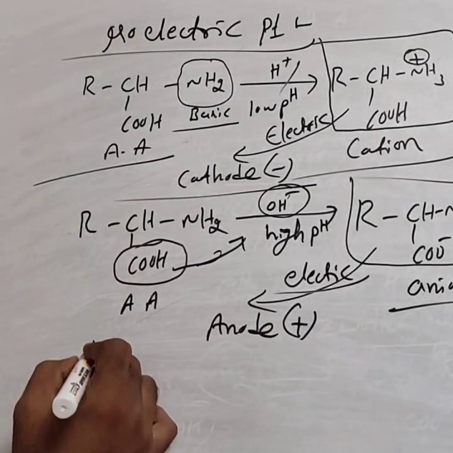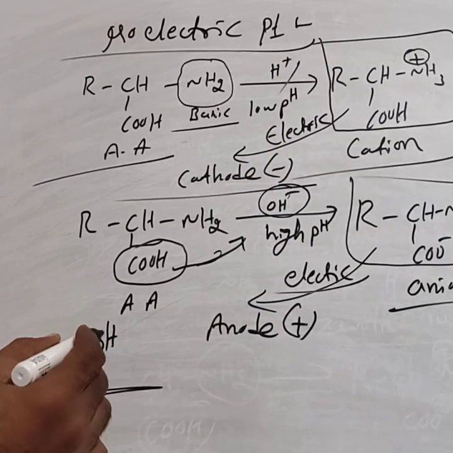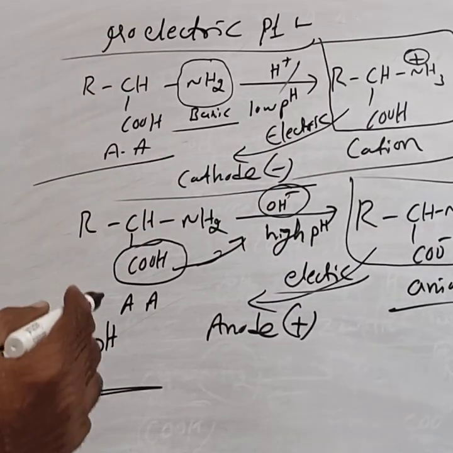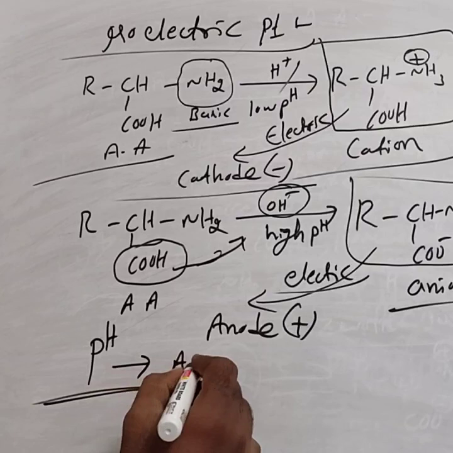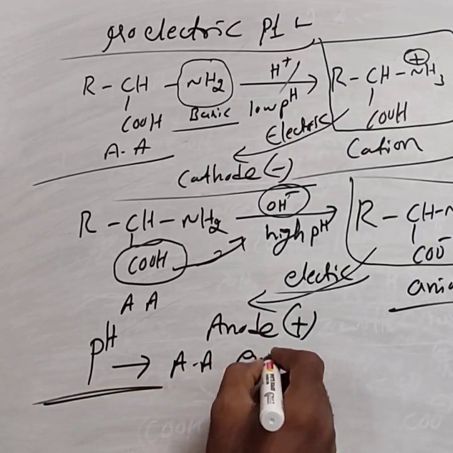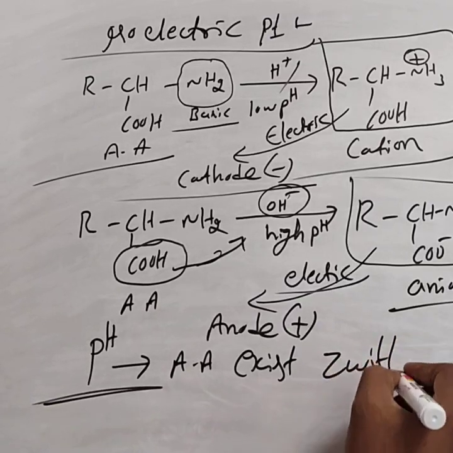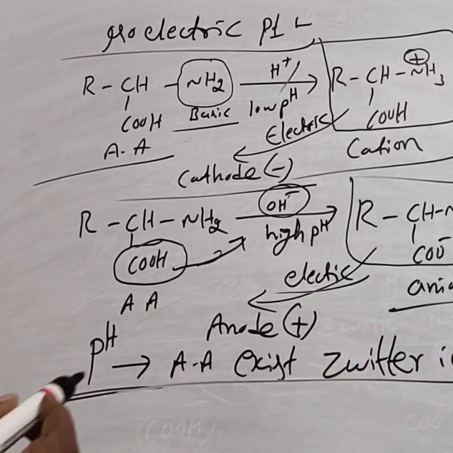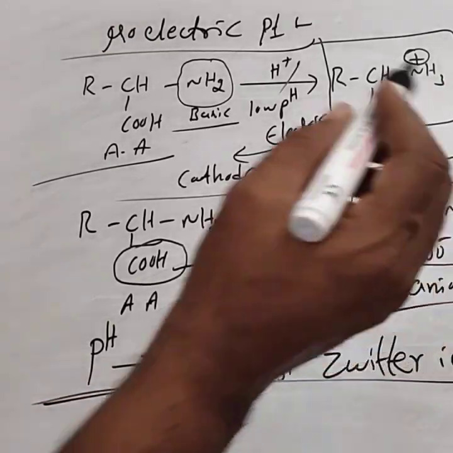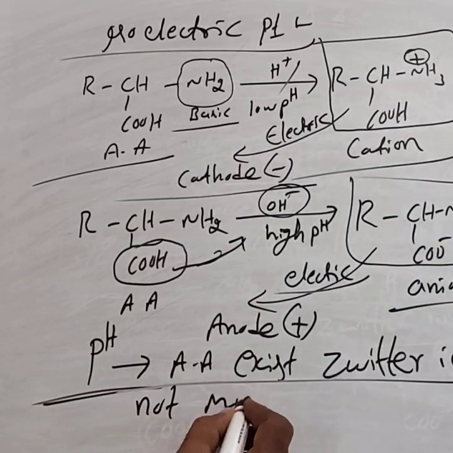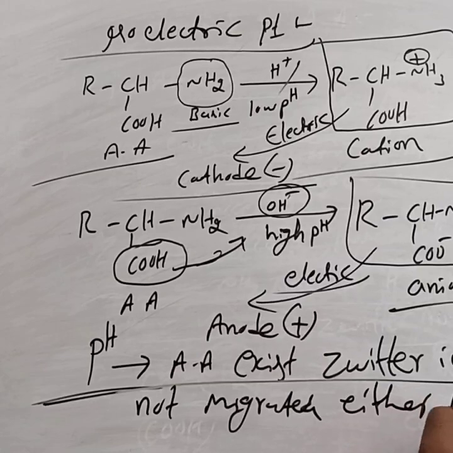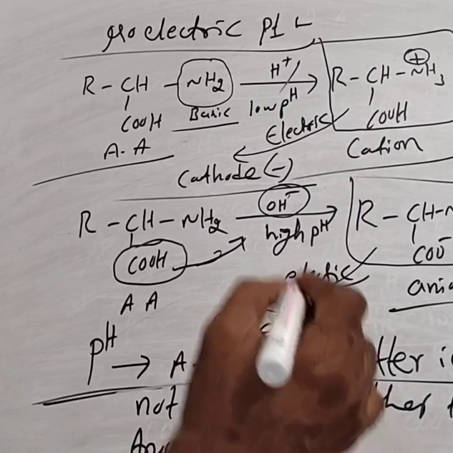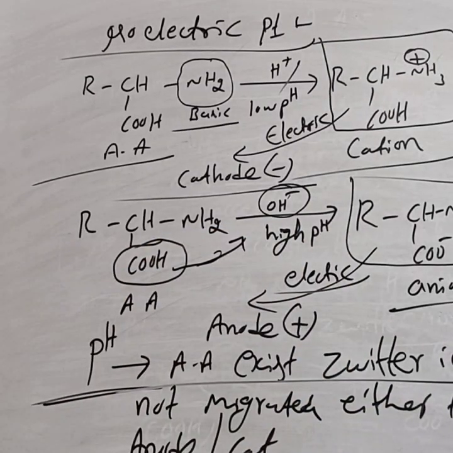At a certain pH, which depends on the amino acid, different amino acids have different pH values, the amino acid exists as a Zwitter ion, and does not migrate either towards the anode or cathode under the influence of an electric field.